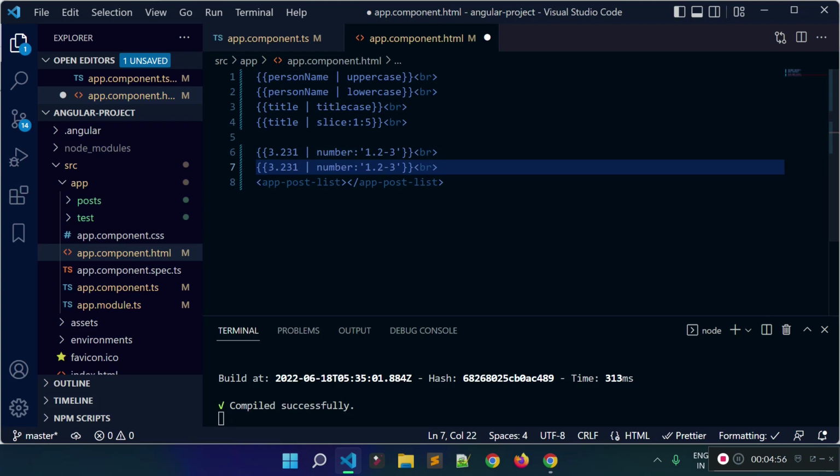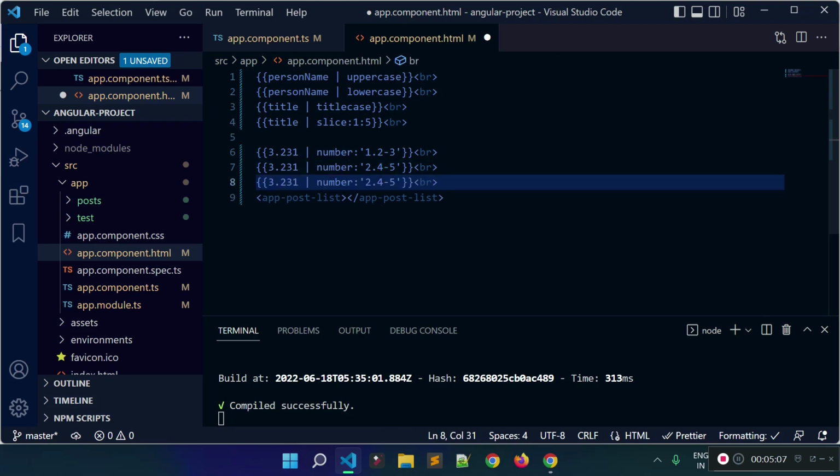So let's provide 2.425, and then let's add 3 here, and then let's provide 1.122.